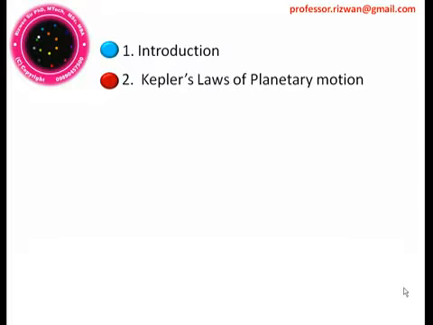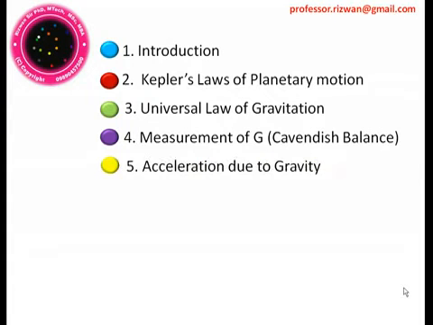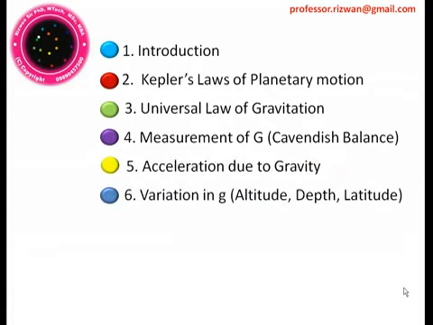The points which I will be covering in part 1 are the introduction of gravitation, then Kepler's laws of planetary motion, the universal law of gravitation, then measurement of G, that is the gravitational constant, with the help of the Cavendish balance. Next point is acceleration due to gravity, and then we'll see the variation in this G, acceleration due to gravity, due to the alteration of altitude, depth and latitude.